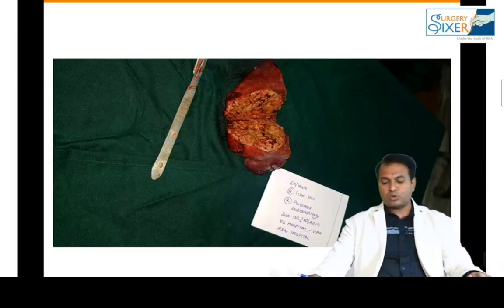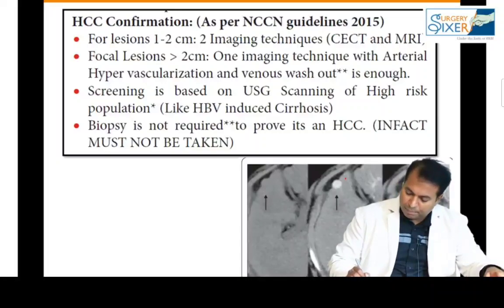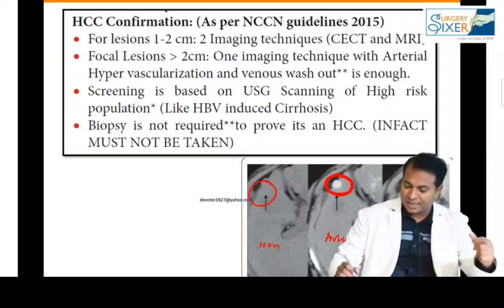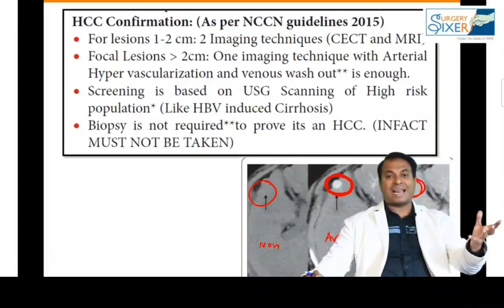This patient had AFP around 1000. And this is a picture showing you a typical HCC. So this is a classical arterial phase. Please remember, this is arterial phase. This is non-contrast. You can see in non-contrast, no lesion is seen. But in arterial phase, there is a tumor seen, and in portal venous phase, the tumor disappears. So early enhancement, rapid washout.